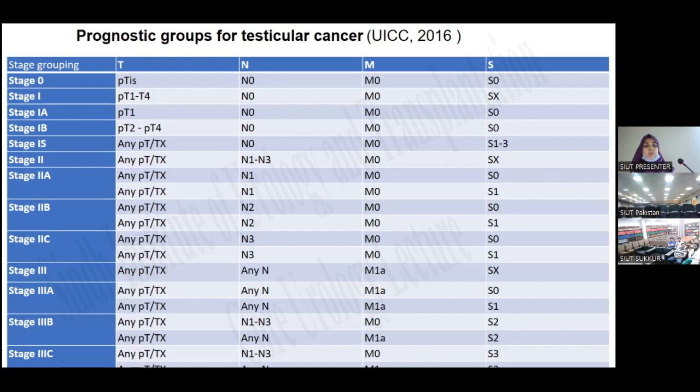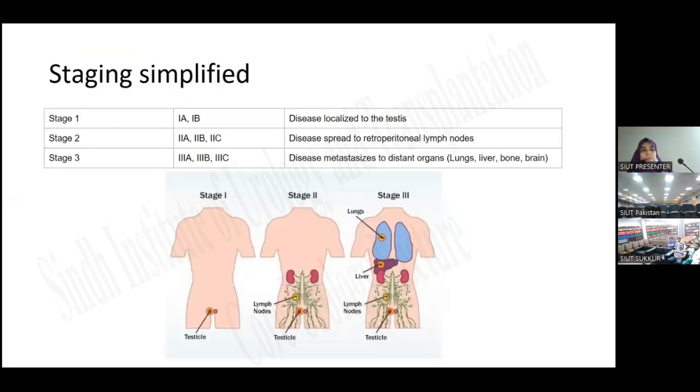In stage 2, there will be any pT from pT1 to pTX, with involvement of the serum tumor markers, which could be normal or elevated, and there will be involvement of lymph nodes. And in stage 3, there will be any pT, any nodes, and metastasis will be present, and tumor markers could be normal or could be elevated. So here is the staging simplified.